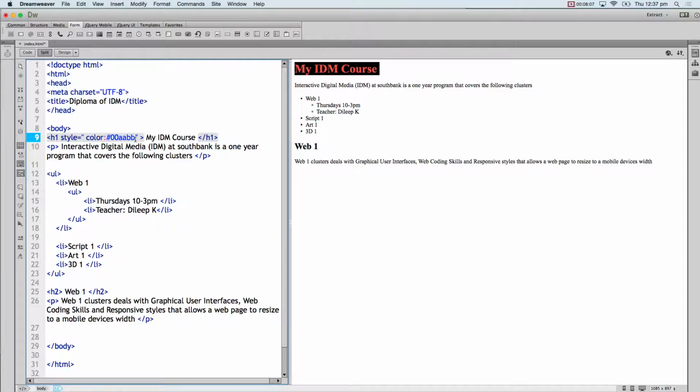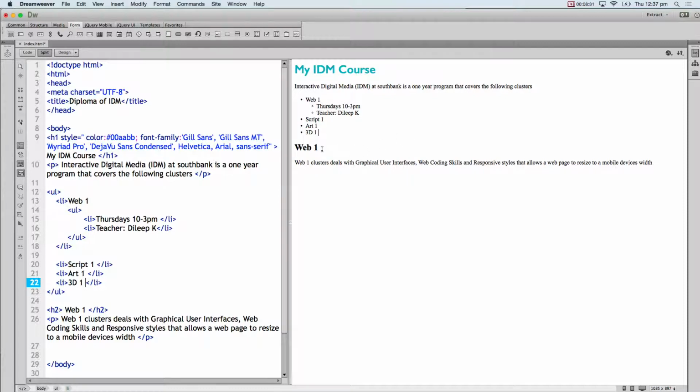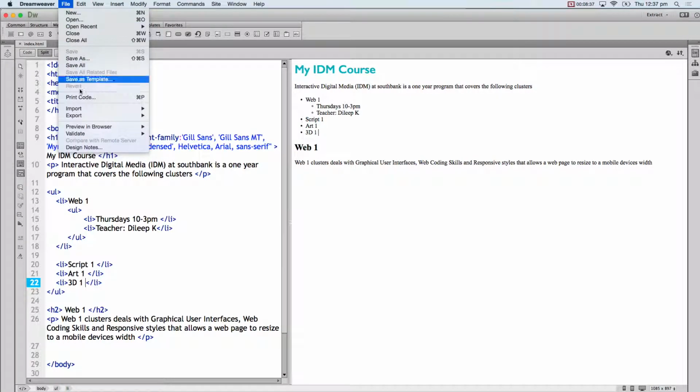Now, if I want to add one more property, I must add a semicolon in front of this list and start the next one. The next one can be font. I can go font family, and let me choose sans serif. A bit about serifs and sans serifs. I'm going to save this.